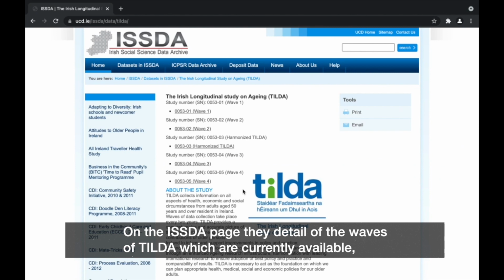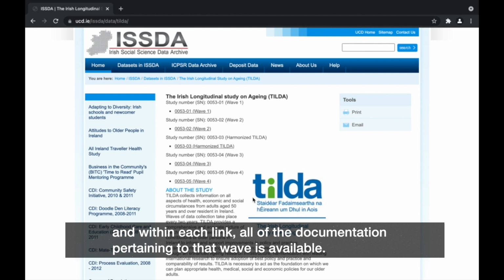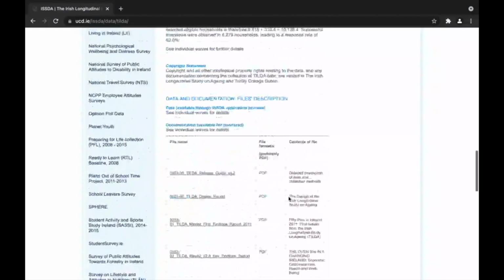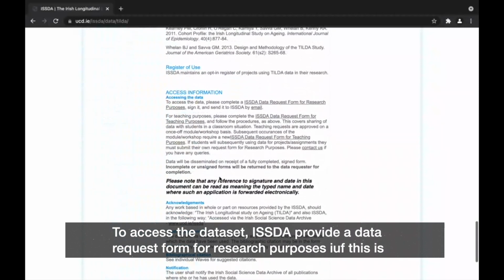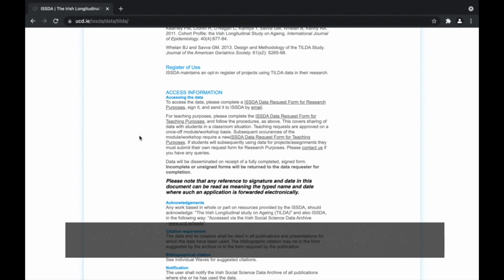On the ISDA page, they detail all of the waves of TILDA which are currently available, and within each link, all of the documentation pertaining to that wave is available. To access the dataset, ISDA provide a data request form for research purposes if this is for your own research, which you can sign and send to ISDA by email.